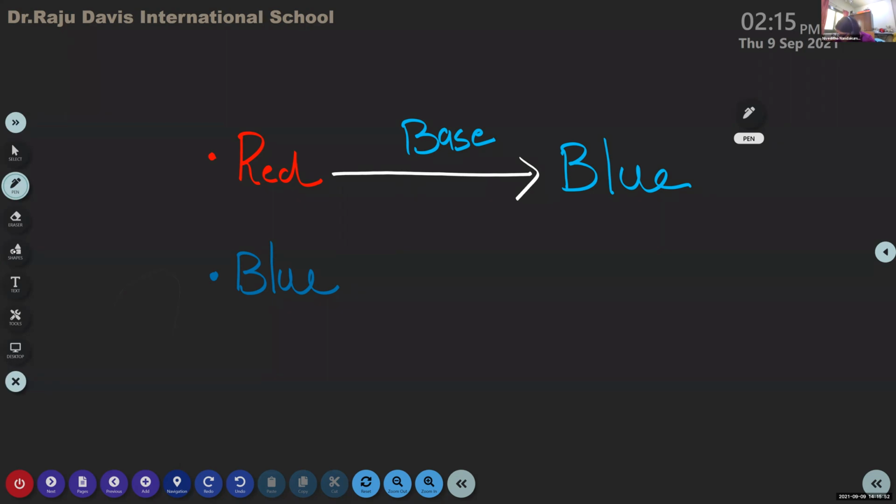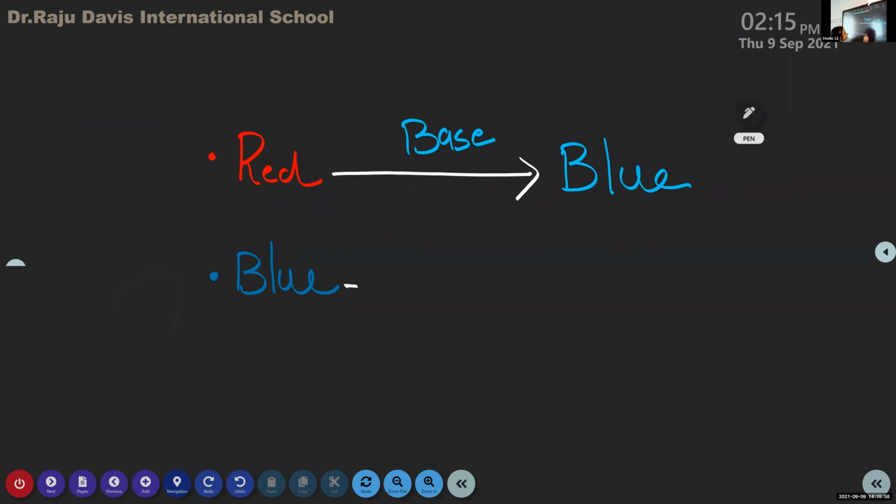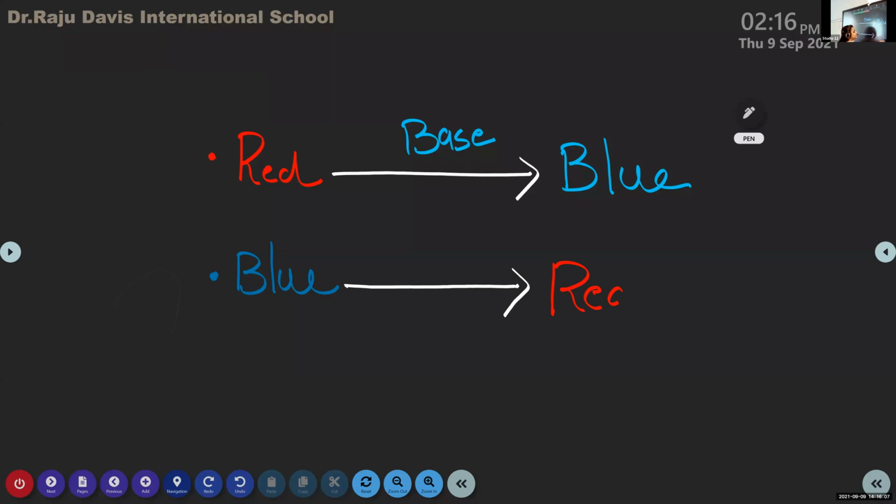I will show this with the help of an activity now itself. Again, the blue litmus paper turns into which color? Red color. It turns red when we dip the blue litmus paper in acid. If the blue litmus paper is dipped in acid, it turns from blue to red. If we dip the red litmus paper in a base, it turns blue. If no color change occurs, that indicates the substance is neutral.